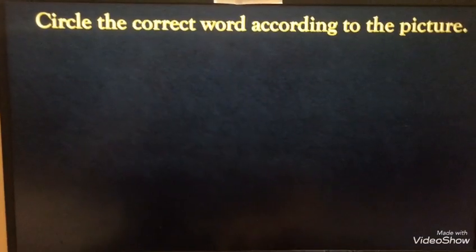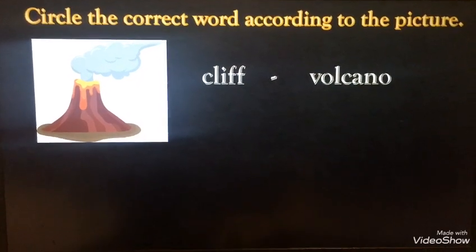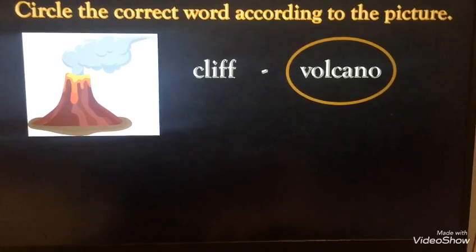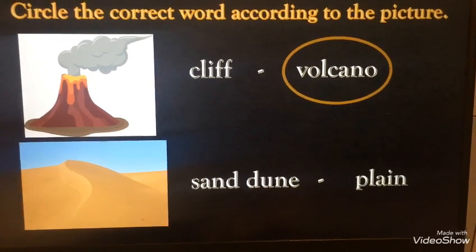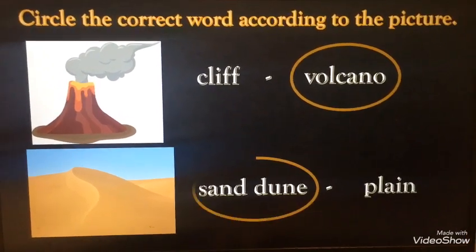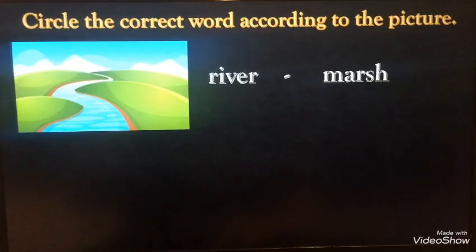Let's start. Circle the correct word according to the picture. What's this picture? Is it a cliff or a volcano? It's a volcano. Okay, volcano. What is this? Is it sand dune or plain? This is not a flat land. It's sand dune. It's full of sand. What is this? Is it a river or marsh? It's a river.